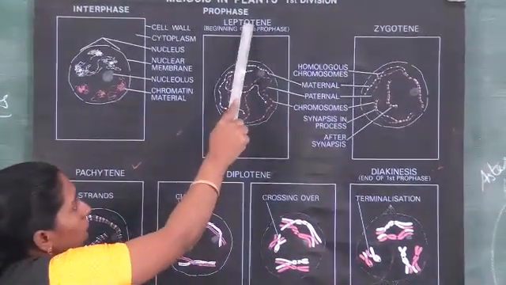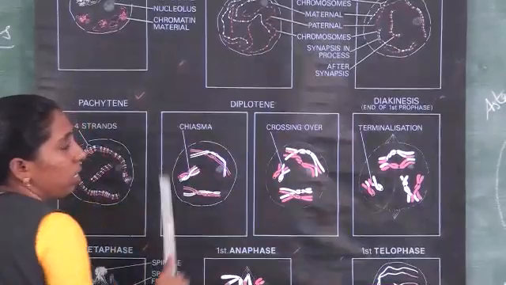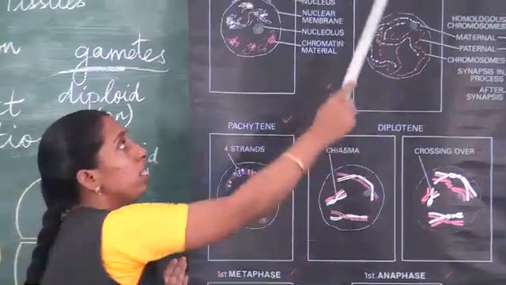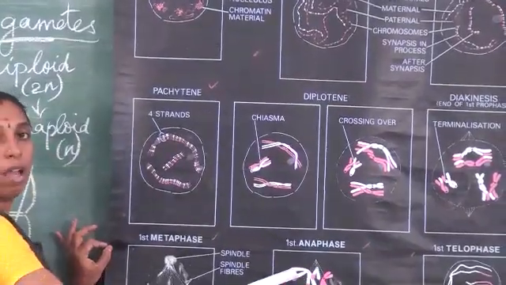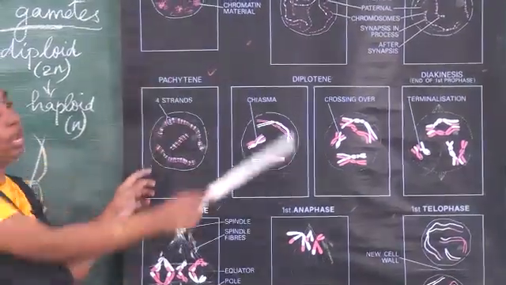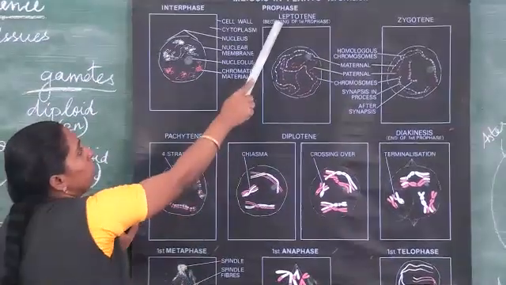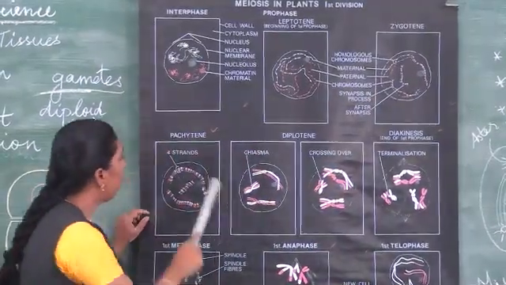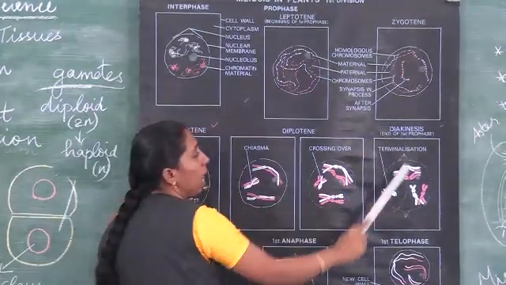The first is leptotene stage, second is zygotene stage, third is pachytene stage, fourth is diplotene stage and fifth is diakinesis. So always there are 4 main stages.